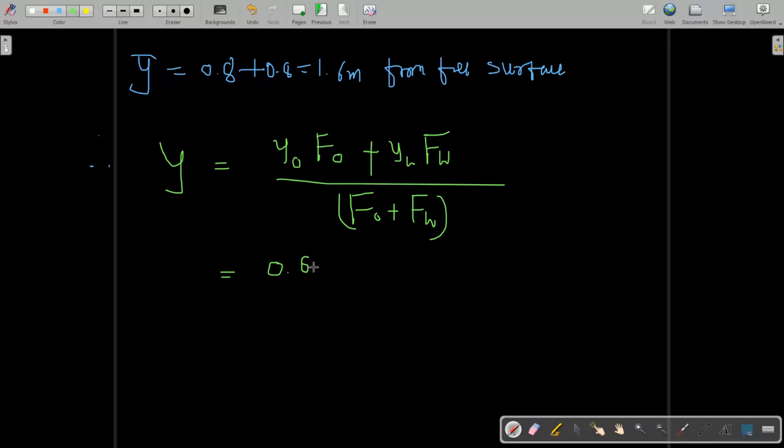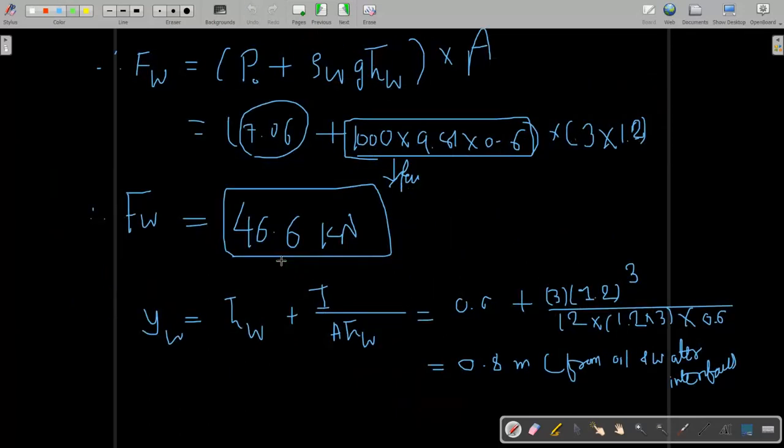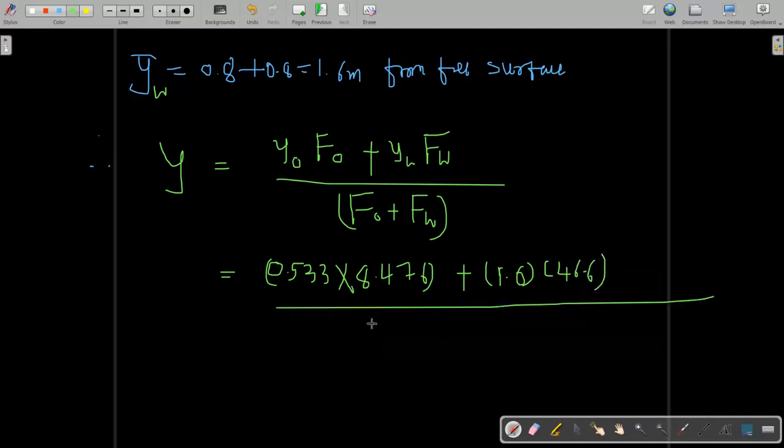So here it is 0.6 meter. Okay, not 0.6, I think it's 0.533 meter from the free surface, into the force exerted by oil, which is 8.476, plus this is at 1.6 meter, into the force we have just found, 46.6, divided by 8.476 plus 46.6.